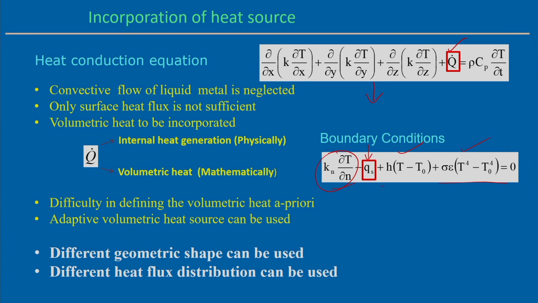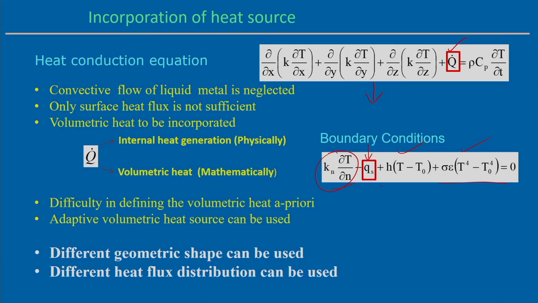But see, there is a term Qs, the surface heat flux. Normally in the arc welding process, if you assume a volumetric heat source term exists, then we incorporate this volumetric heat flux through the q dot term. In that case it is not necessary to incorporate the heat flux through the surface heat flux term, that means through the Qs. So we do not consider Qs. But in certain problems maybe it is not necessary to incorporate the volumetric heat flux. In that case it is possible to incorporate the supplied heat flux through the surface heat flux term.